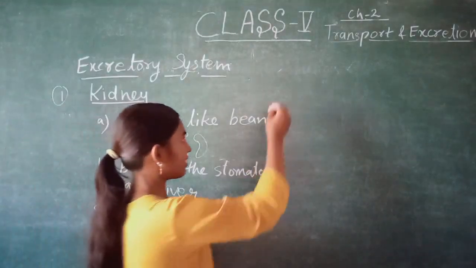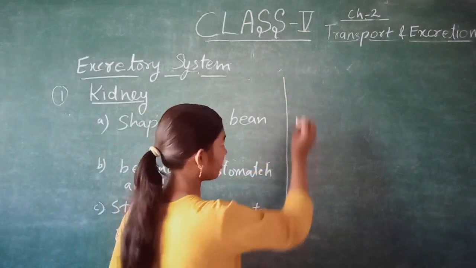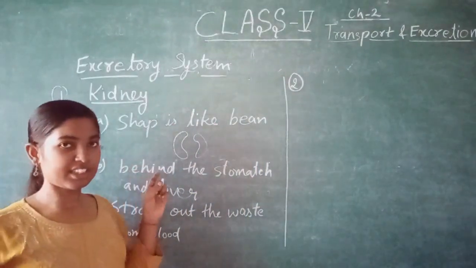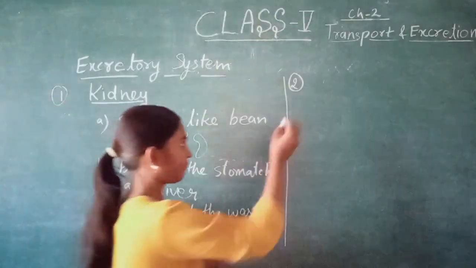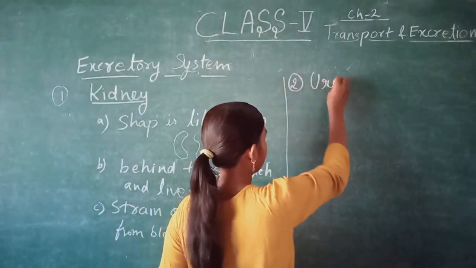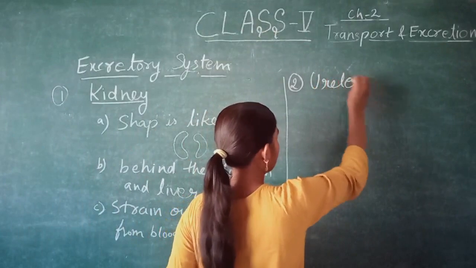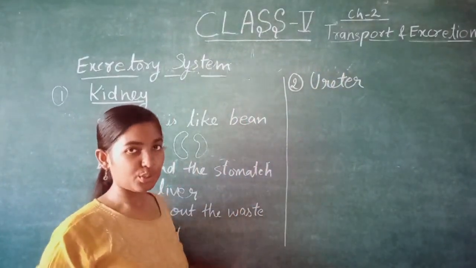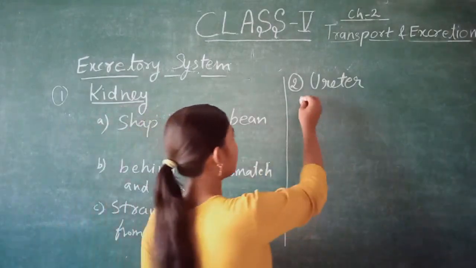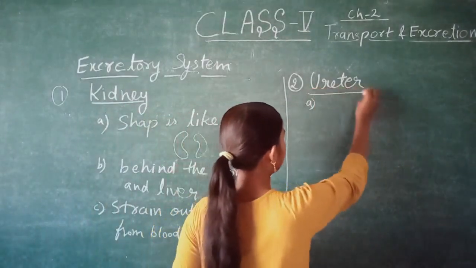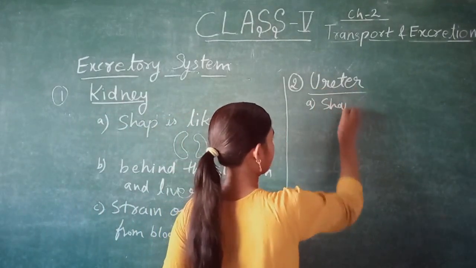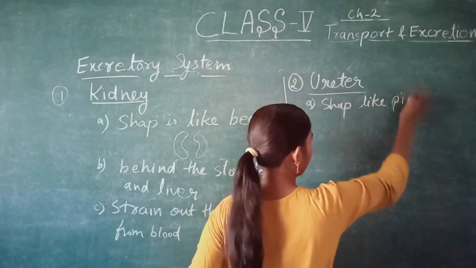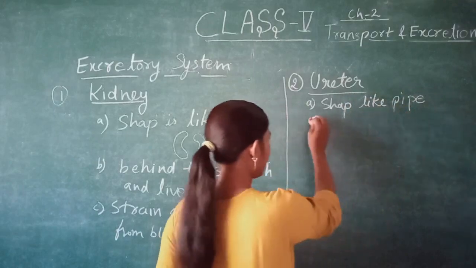After this, the first one is the kidney, the second one is the ureter. The second organ included in the excretory system is the ureter. It is shaped like a pipe.